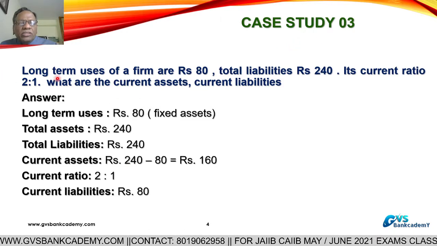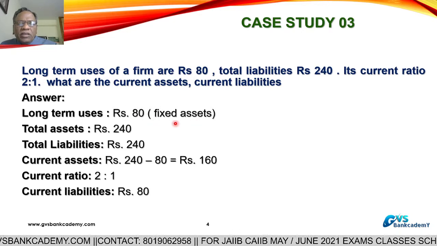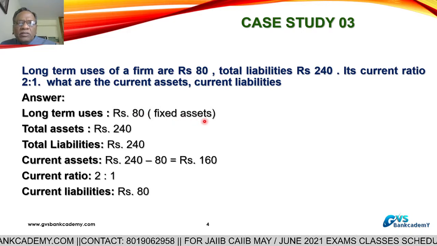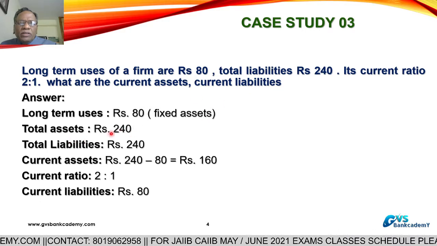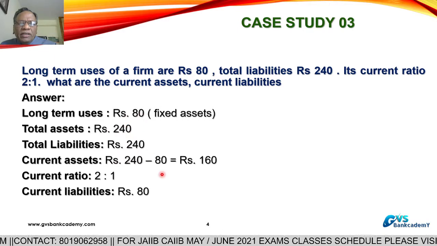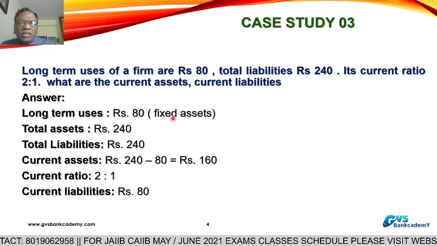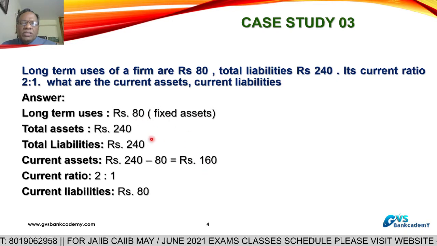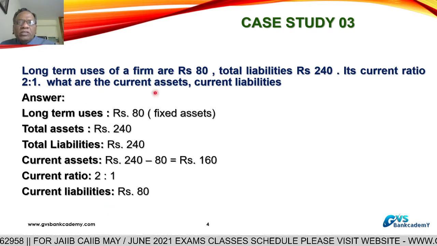Now in this question, this word is important. Long-term uses means fixed assets or any other long-term investments. Number 2, total assets are 240. 240 minus long-term uses 80, remaining 160 are the current assets. One assumption is there is no other non-current assets. This is case study number 3.